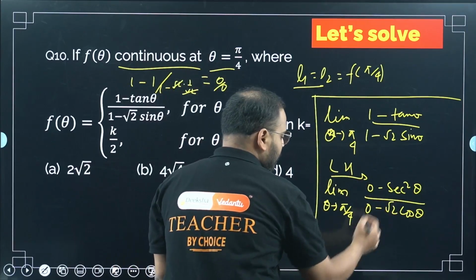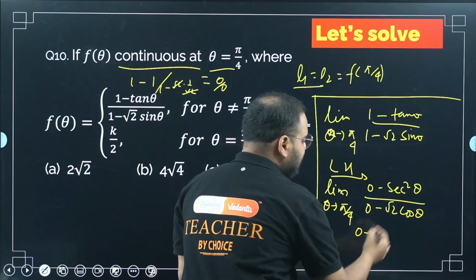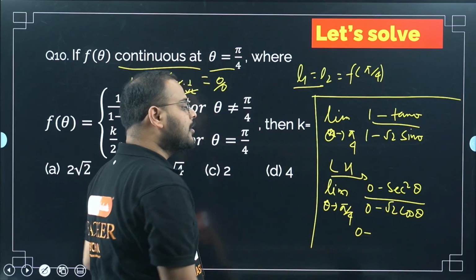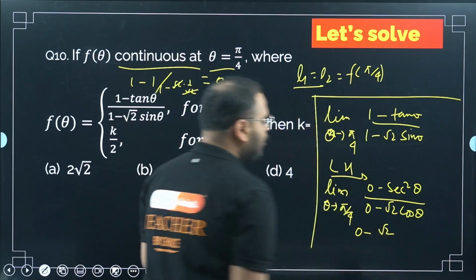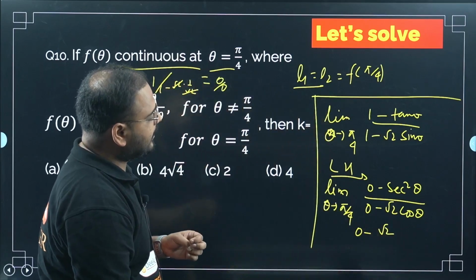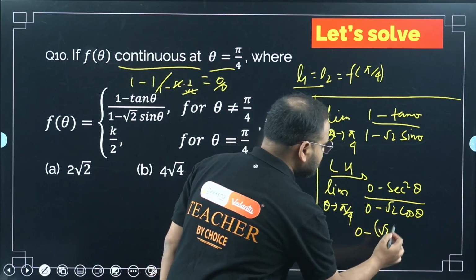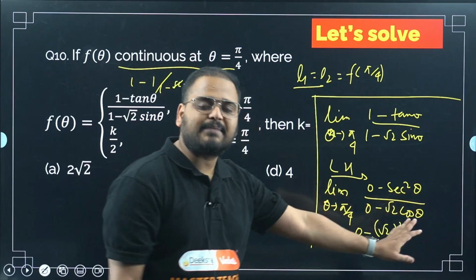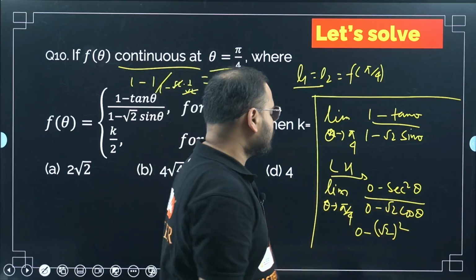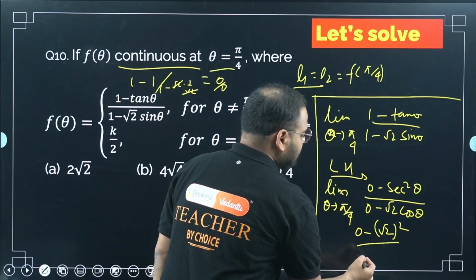Please check. 0 minus sec pi by 4. Sec pi by 4 is the reciprocal of cos pi by 4, which is simply root 2. And the square is there, so root 2 squared.